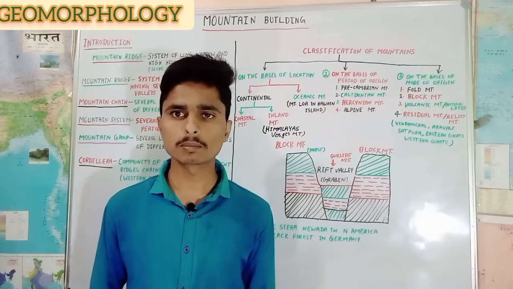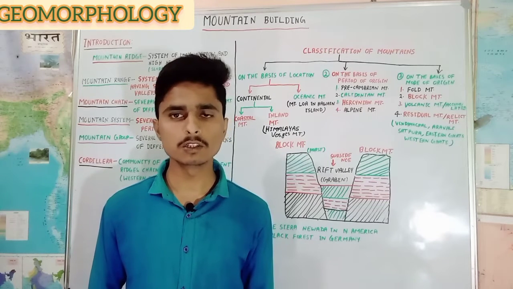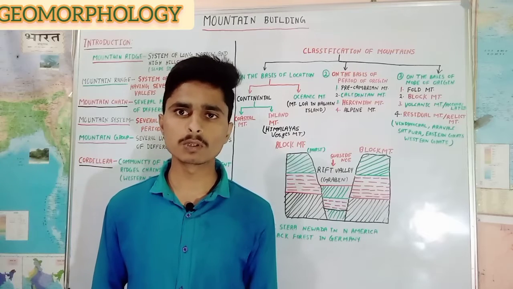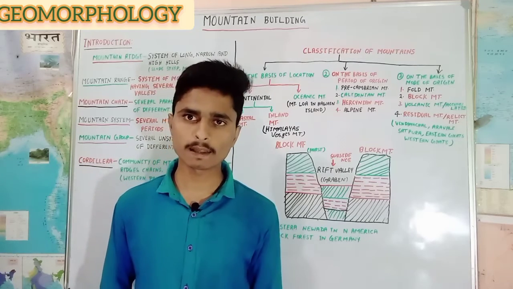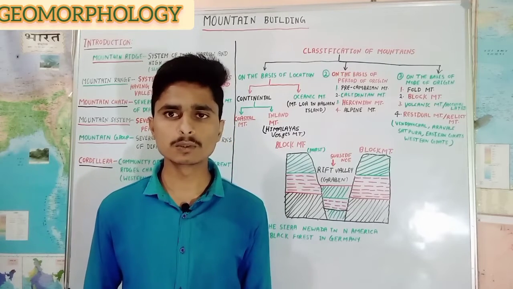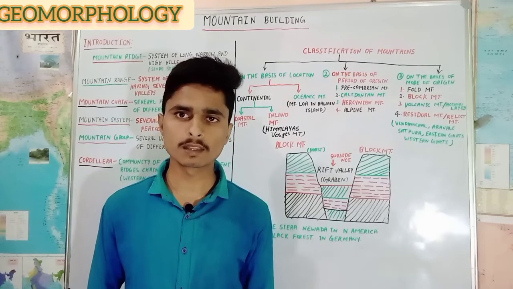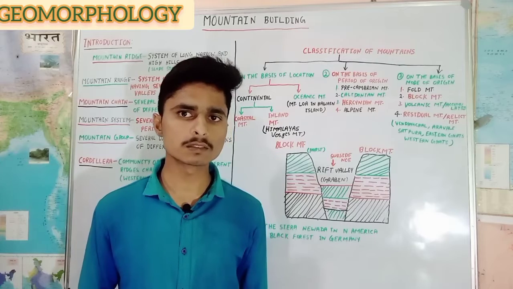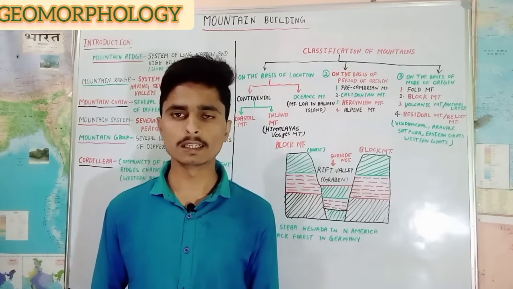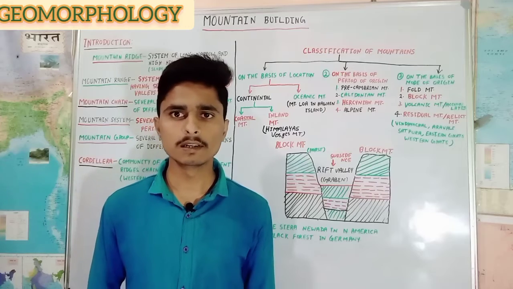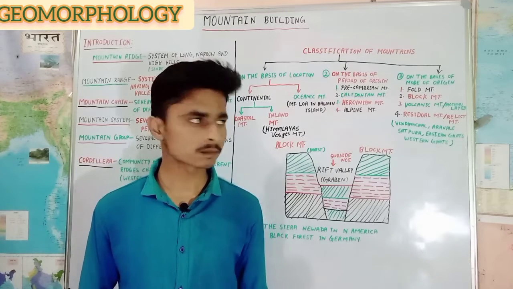First is old fold mountains and second is new fold mountains. Old fold mountains were formed before the tertiary period, like the Caledonian and Hercynian periods. And new fold mountains are the alpine mountains of the tertiary period, like the Himalayas, Andes and also Rockies.